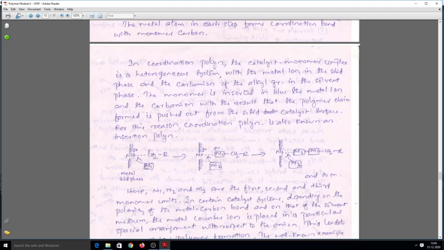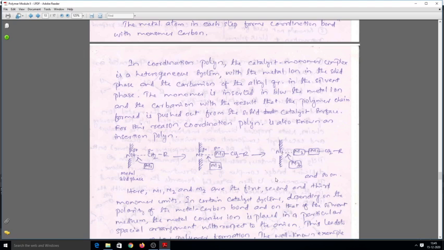New monomer will come, monomer will interact with the metal atom and is getting incorporated in between. So here M1 is the new monomer, and the second monomer M2 will come, it will interact with the metal atom, getting incorporated between this metal and the first monomer, and then we get M2 M1 CH2R, and the third monomer will come, it will be incorporated here, so we get M3 M2 M1 CH2R, and so on.